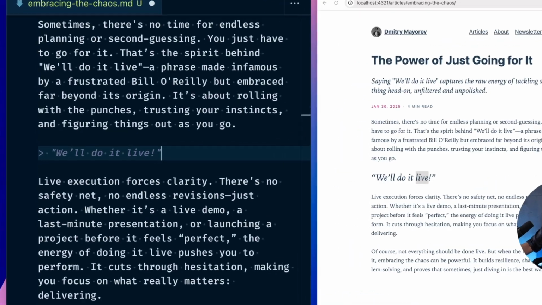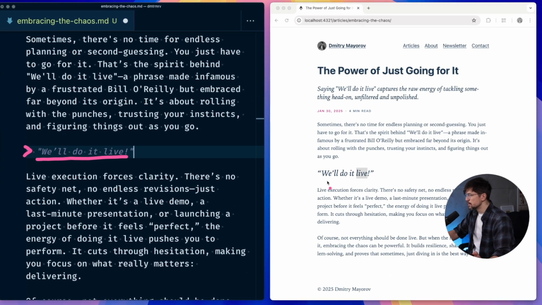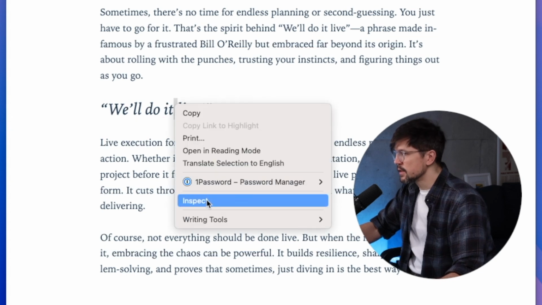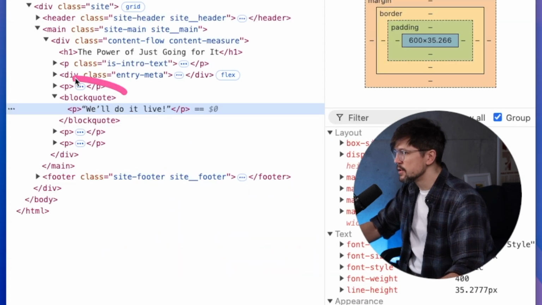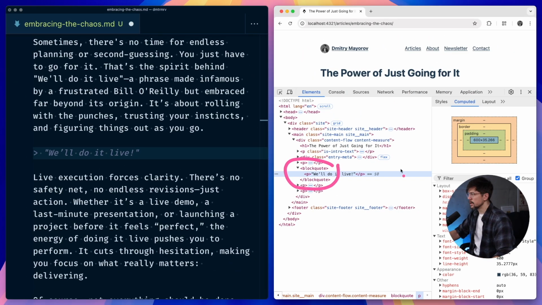Did you know that it's very easy to create markup in Markdown that's not semantic? For example, with quotes that have authors. Let me show you. You probably know that to create a quote in Markdown, you start the line with an angle bracket and then you type in the quote itself, which renders perfectly fine on the front end, like we see here. And if I inspect this quote, we'll see that it renders inside a blockquote tag, which is a perfectly semantic way to create a blockquote.